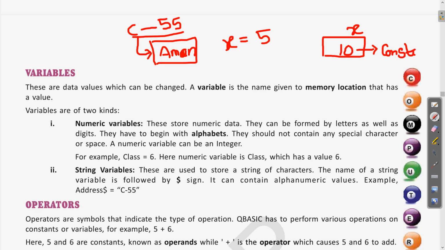And x, which is the address location, is the variable. Clear? So these are the terms which we can relate. So x is a variable, meaning the address of any value stored in the computer can change. We can copy and paste a file from one place to another, so the content of the file will remain the same, but the address, the folder name, or whatever the location in memory is, will change. That is why the address is variable and the value stored at that address in memory is constant. I hope this is clear.